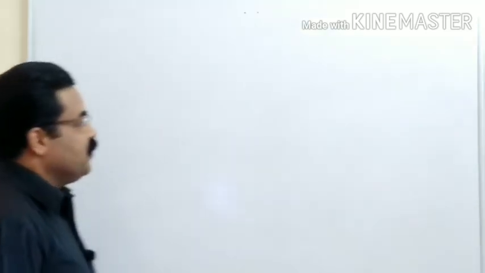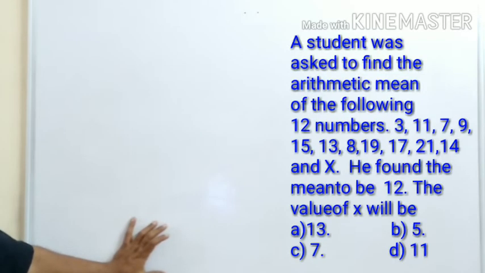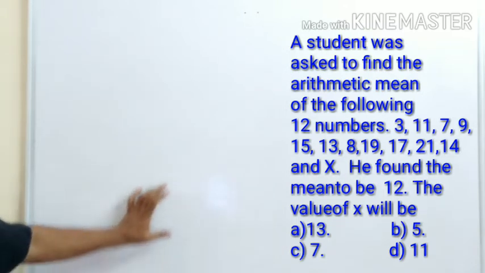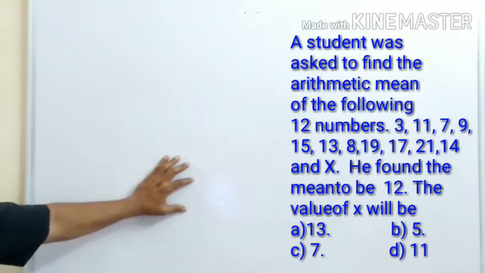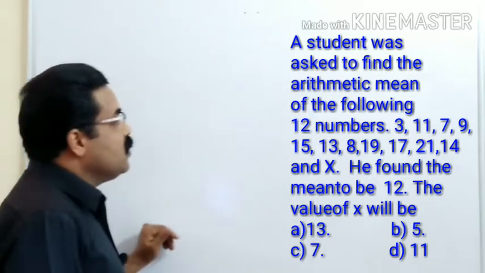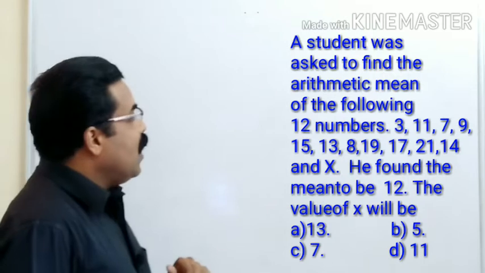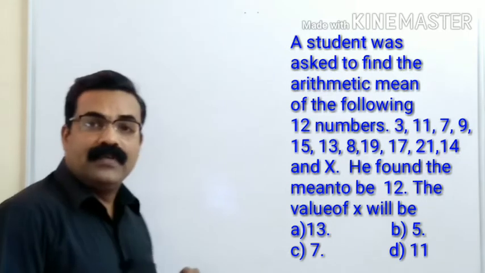So the next question is here. What's the next question? The question is, a student was asked to find the arithmetic mean of the following 12 numbers: 3, 11, 7, 9, 15, 13, 8, 19, 17, 21, 14 and x. He found the mean to be 12. Find the value of x. So many numbers are given to you. Total 12 numbers. One of the numbers is x. And the average is 12. You need to find out the value of x.